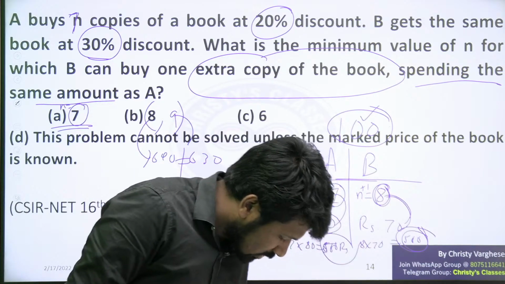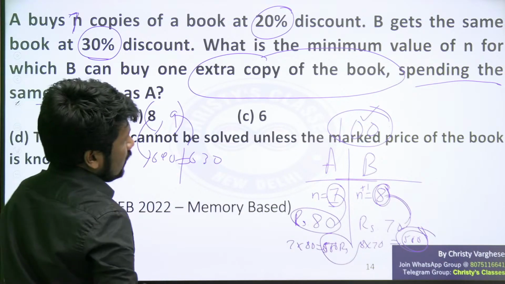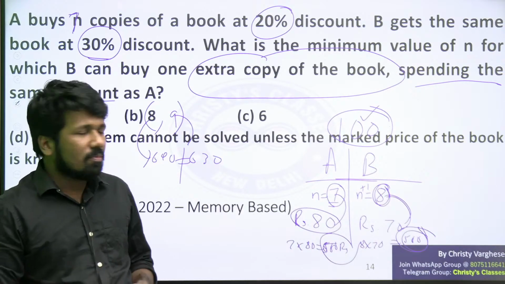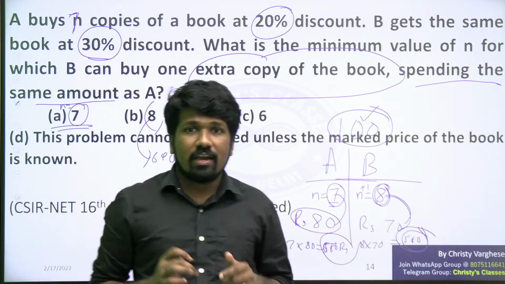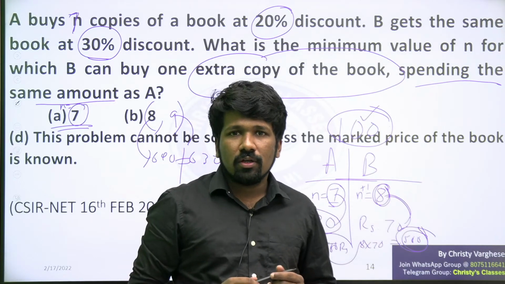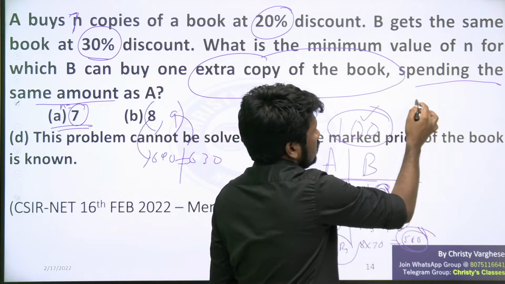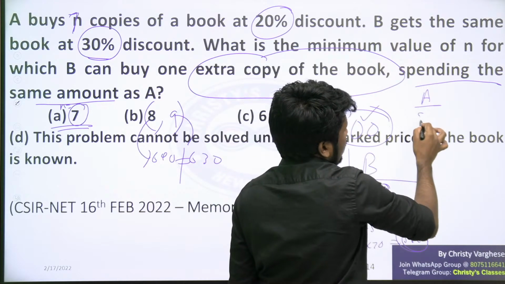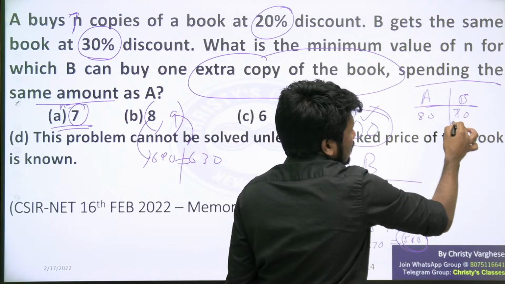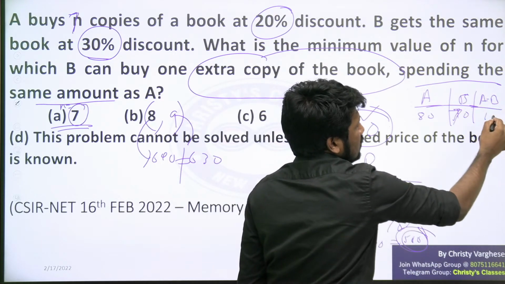If you want a faster method, I will briefly mention another method of doing this question: the example method without taking options. I will tell you a logical method, so listen very carefully. Let 100 be the MRP, or marked price, of the book. 20% discount means A is getting it at 80 rupees. B is getting it at 70 rupees. That means on the purchase of one book itself, B is saving 10 rupees.